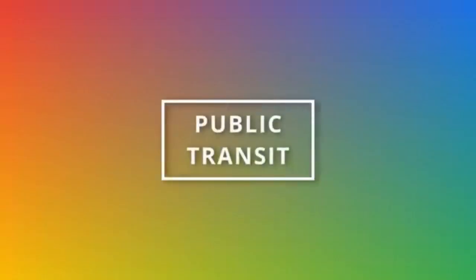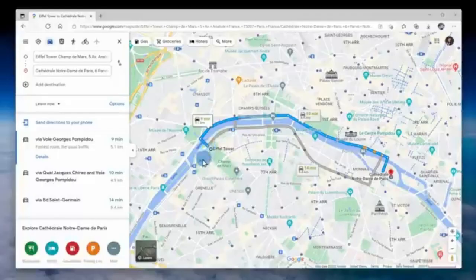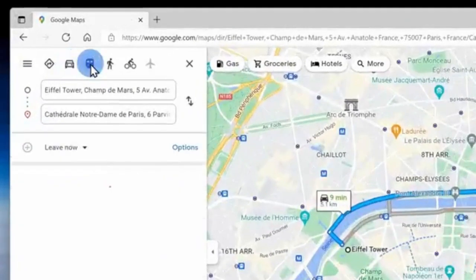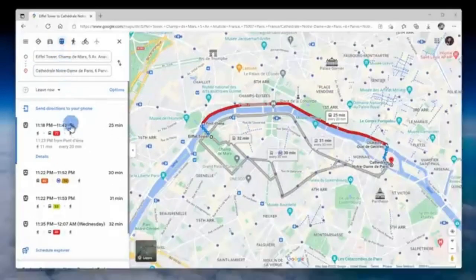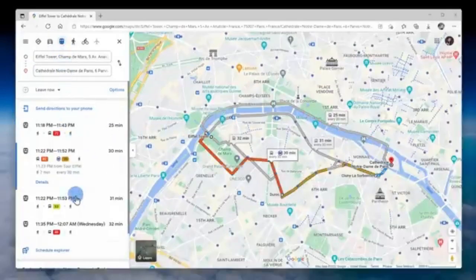At number 17, you can use Google Maps to help you navigate public transportation. When you select a start point and an end point, instead of leaving it set to the vehicle, switch it to the public transit icon. And this will show you what trains or buses or subways you need to take to get to your destination. This has saved me so many times in so many different cities.